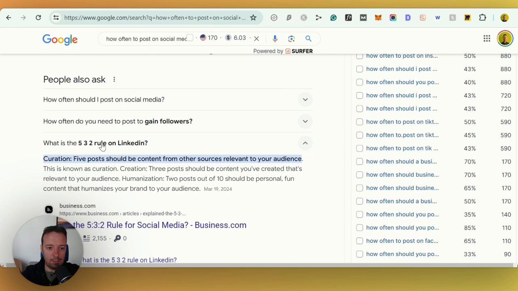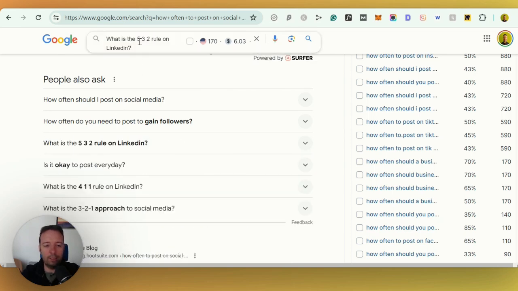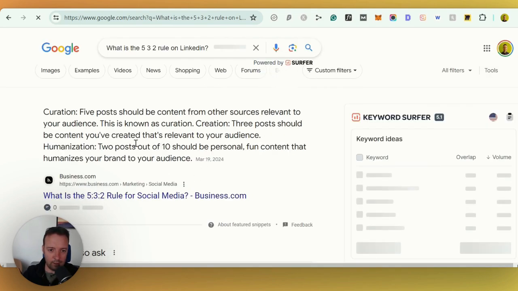Keep checking the People Also Ask. So let's look at this one. This could be interesting, right? I wonder if this will trigger an AI overview or not. What is the 532 rule on LinkedIn? Okay, this one didn't. So we still have the old featured snippet.